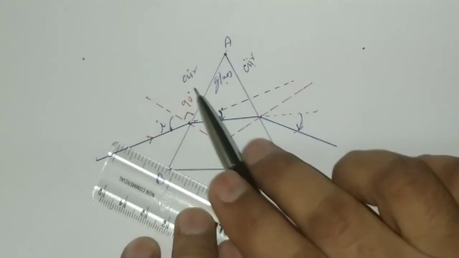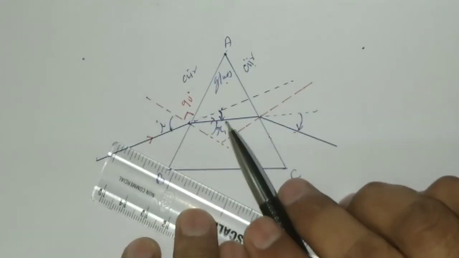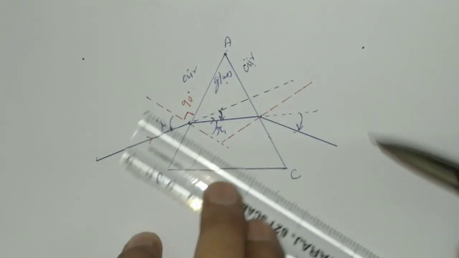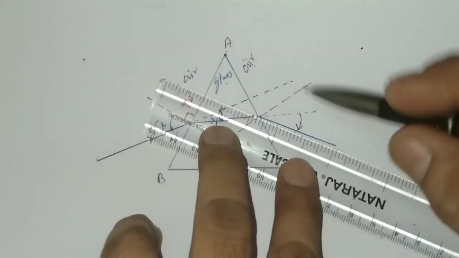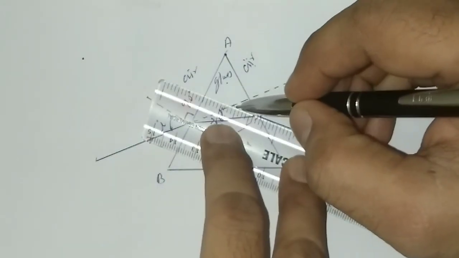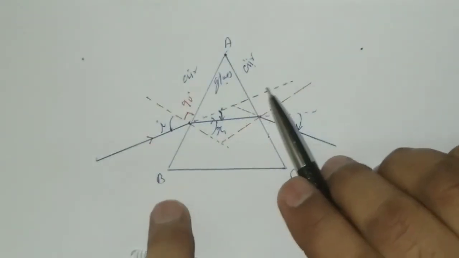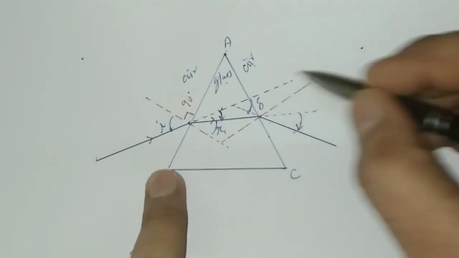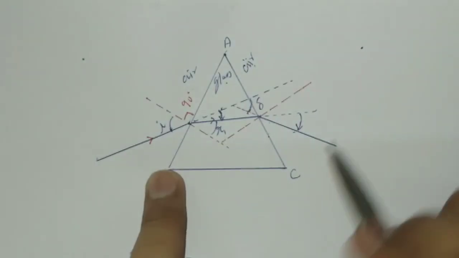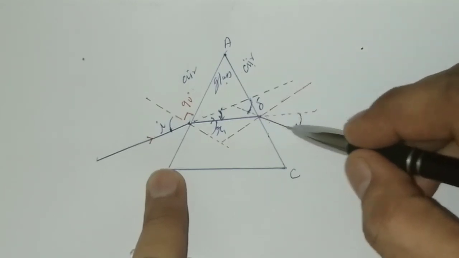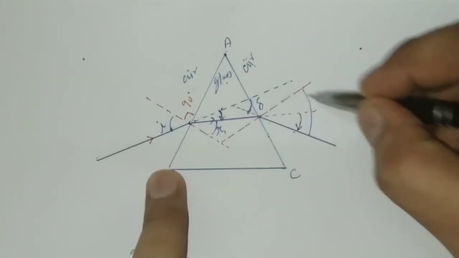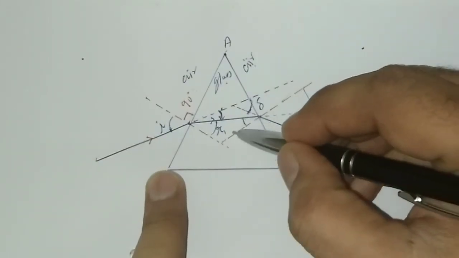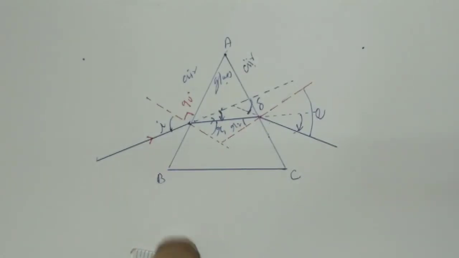So at both the interfaces, air glass interface and glass air interface, the direction of deviation is clockwise. Okay, and because of this, the direction of the emergent ray makes an angle with the direction of the incident ray, and this angle is called angle of deviation, which is represented by symbol delta or capital letter D. Now this is the normal and this is the emergent ray. This angle is called angle of emergence, and this angle is angle R2.